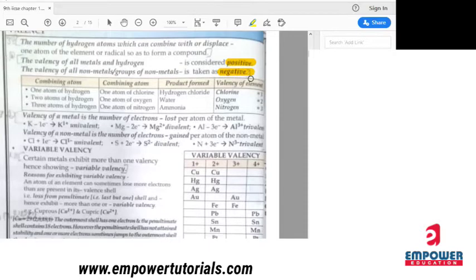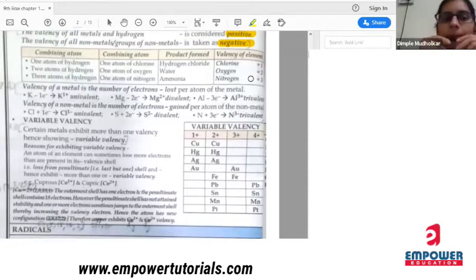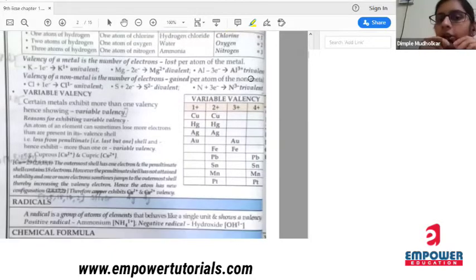Yes, miss. Okay. Now, valency of a metal is the number of electrons lost per atom of the metal. So what is valency of a metal? It means how many electrons are lost. For example, potassium loses its one electron. It can form one bond, right?